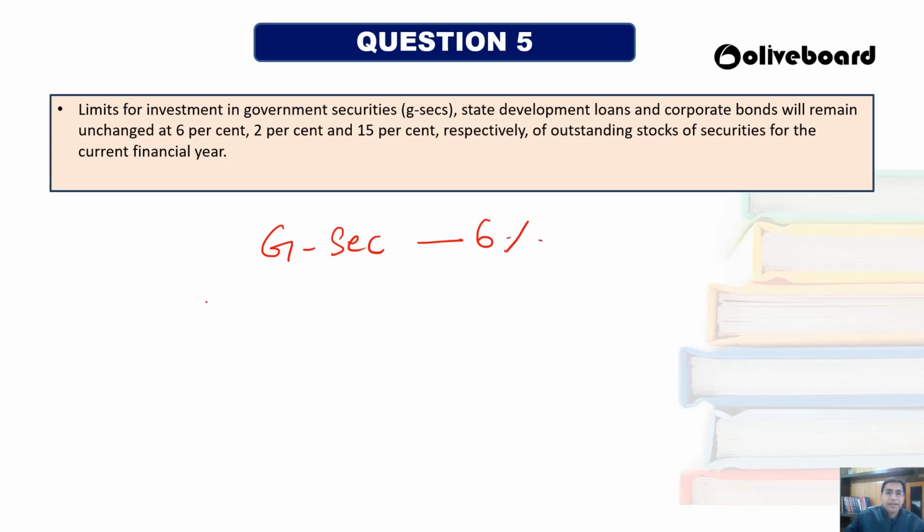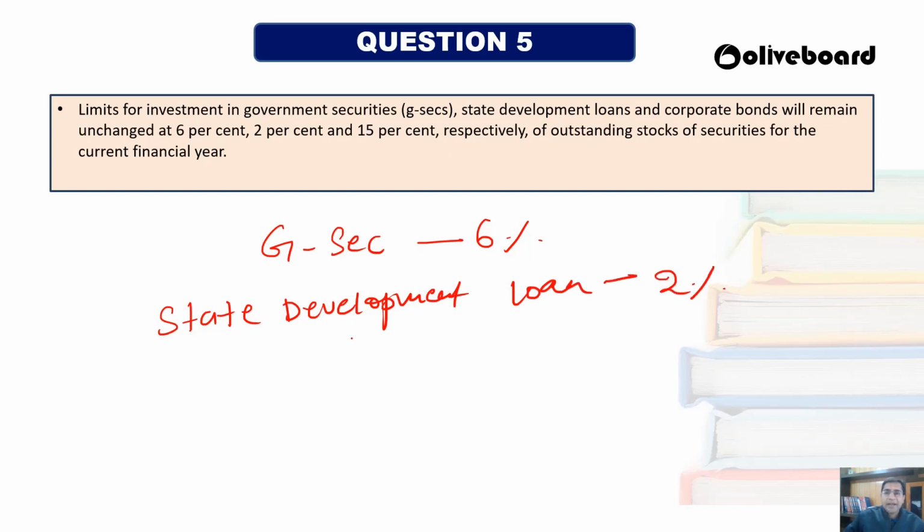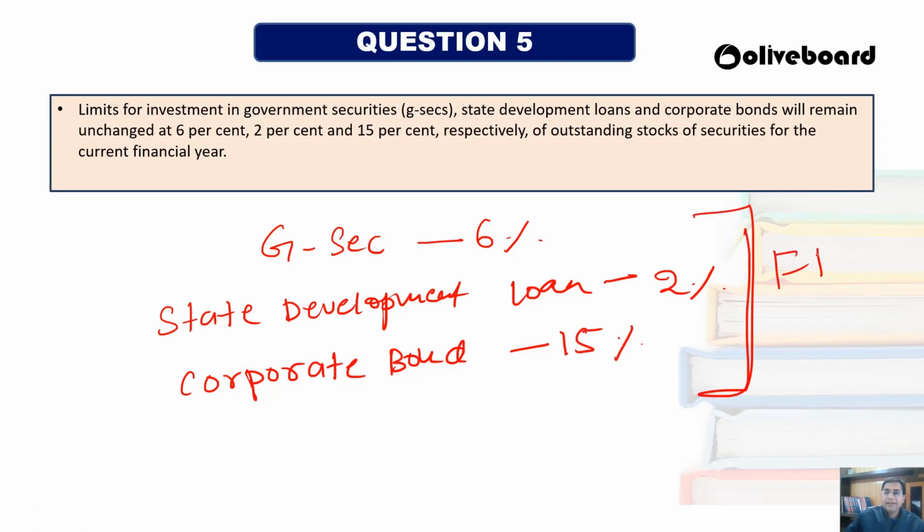For state development loans, the limit is 2%, and for corporate bonds, the limit is 15% respectively. So this is the limit for FPI investment in the financial year 2022-23.